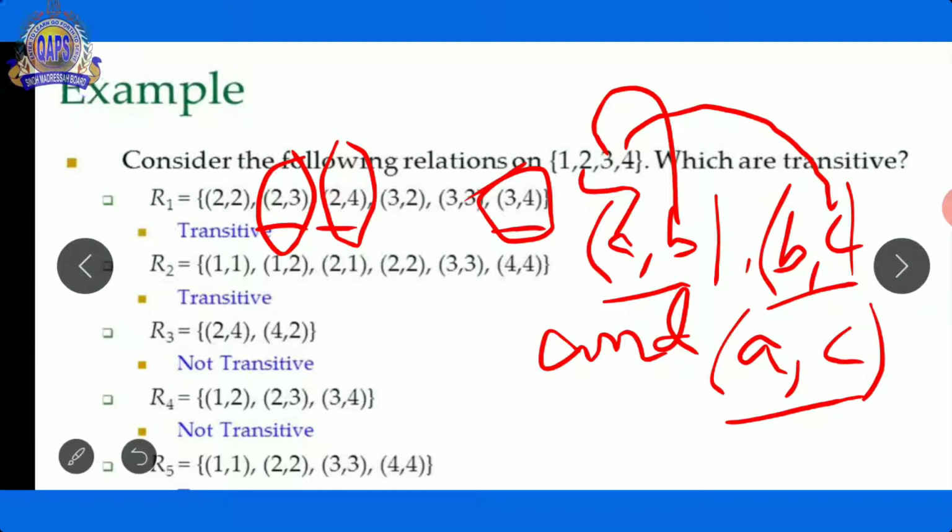Now this relation represents the transitive property. So that's why we can say that this relation R1 represents the transitive property.